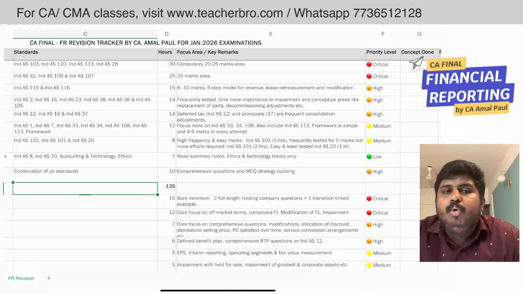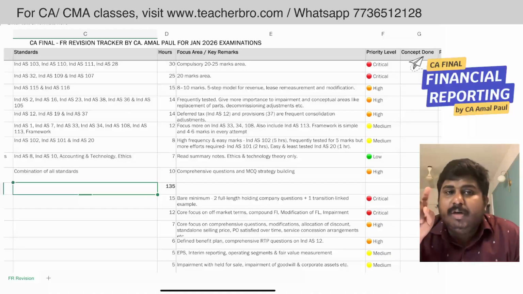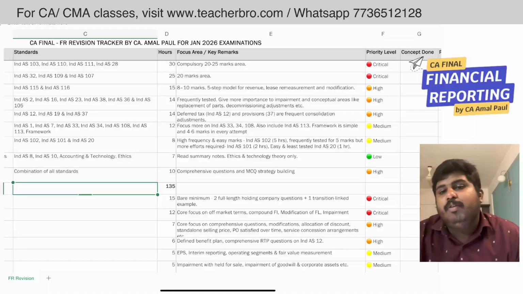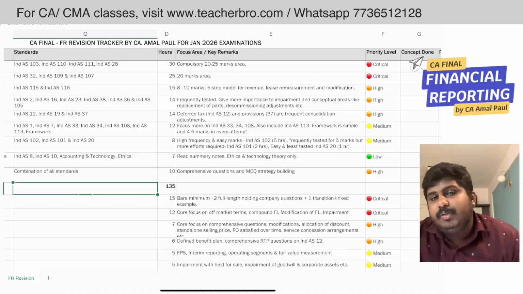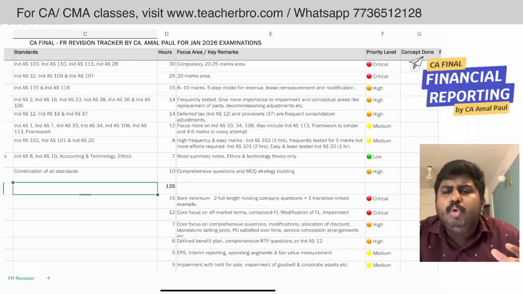So what you need to do is focus on these areas: Ind AS 7 on cash flows, Ind AS 33, more particularly Ind AS 33, 34, 108 and the framework chapter. The framework chapter, in almost every attempt, they are asking a 4 to 6 marks question. And this is a strong base for you to interpret the standards as well. So I would recommend doing the framework chapter for at least 3 to 4 hours, because it is an easy 4 to 6 marks area.